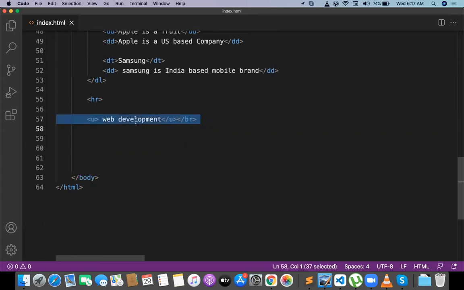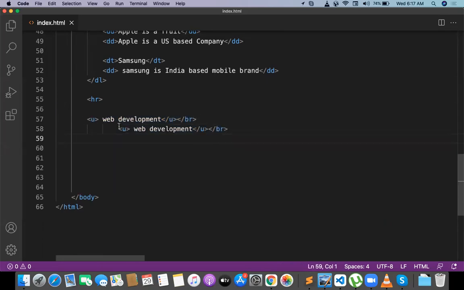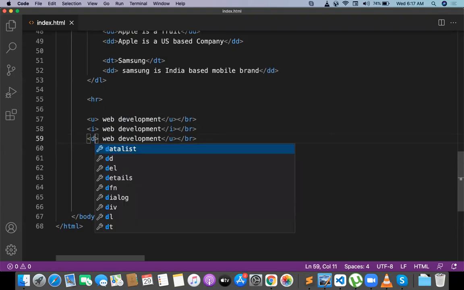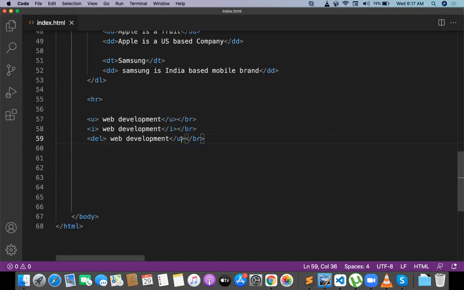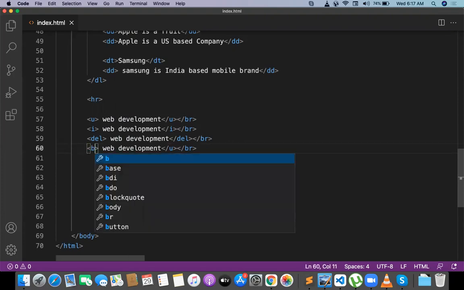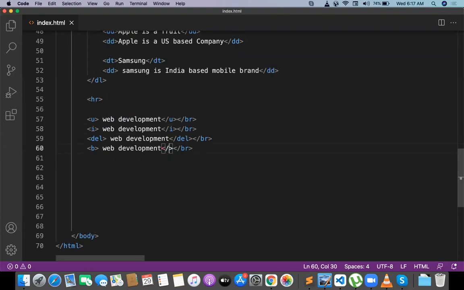After underline, I will go for one more thing that is called italic. I want to change the content to italic. After that, I want to go for one more. This is called the DEL tag, DEL for deleted text. And after that, I'll go for bold. Bold for bold text.